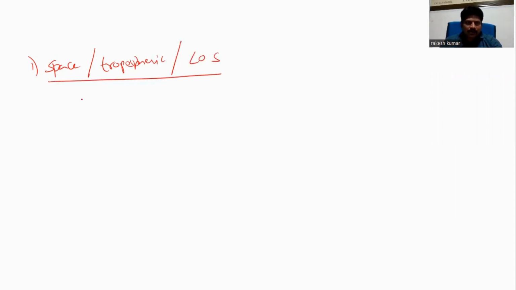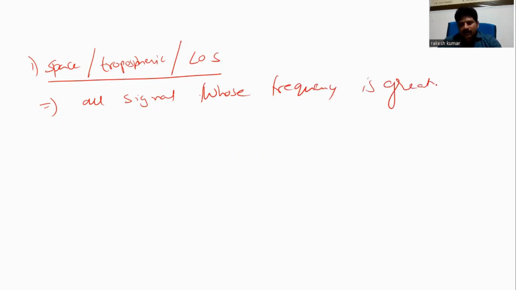As I have already told, by using this third mode of propagation, that is tropospheric or line of sight propagation, I can transmit all signals whose frequency is greater than 30 megahertz.